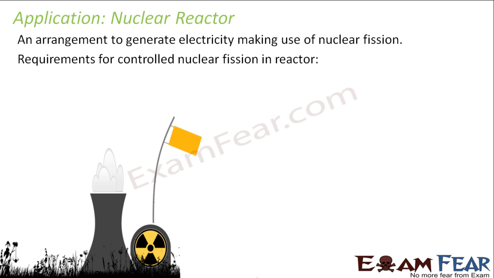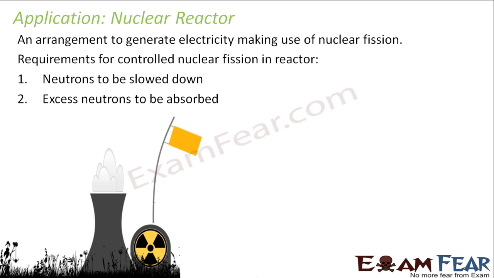So how do you make the nuclear fission controlled? The requirement for controlled nuclear fission is that you should have some substance which should be able to absorb the excess neutrons, right? So one thing is neutrons to be slowed down. The second thing is excess neutrons to be absorbed. The neutrons which are getting emitted, if they have extremely high speed, in that case also they will initiate the next series of reactions very fast, right?